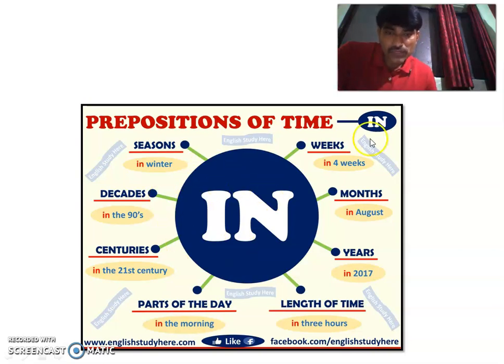And this very wonderful slide that I could come across is at www.englishstudyhere.com. If you visit this website, you can have a look at this particular slide.